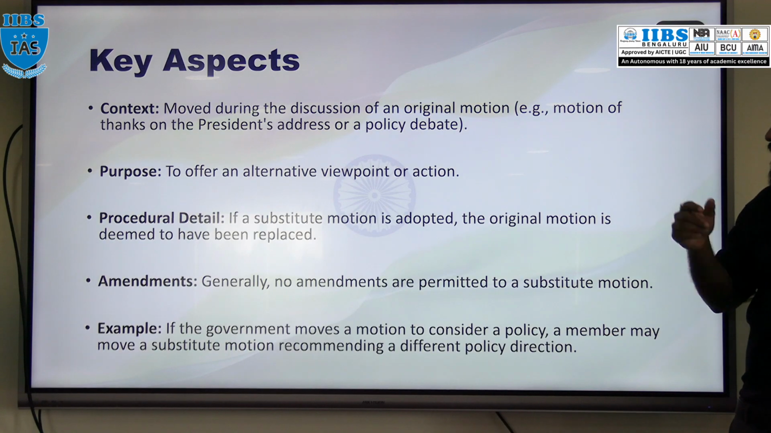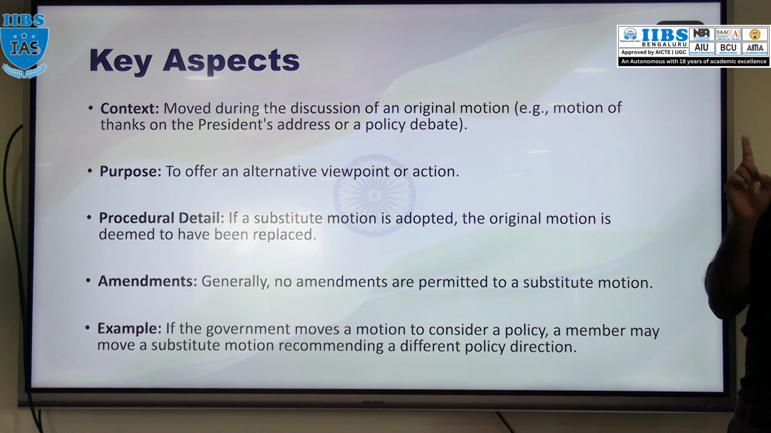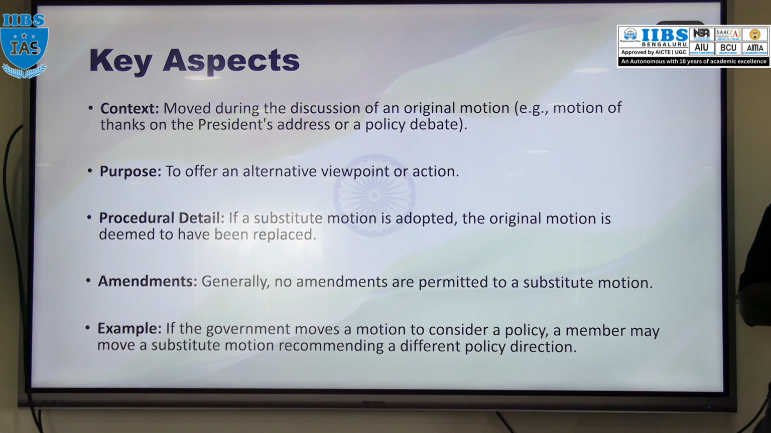Now take an example, the motion of thanks. We will discuss in a later class what the motion of thanks is. Generally, as we discussed earlier, it is the President who addresses both houses of Parliament at the beginning of every year and at the beginning of a new Lok Sabha. At that time a motion has to pass, and that motion is nothing but the motion of thanks. So that is an example. Whenever there is a motion of thanks on the President's address or any debate on public policy, at that time this substitute motion can be introduced.